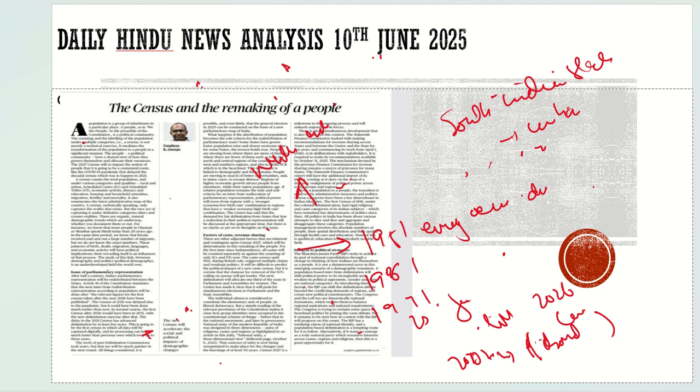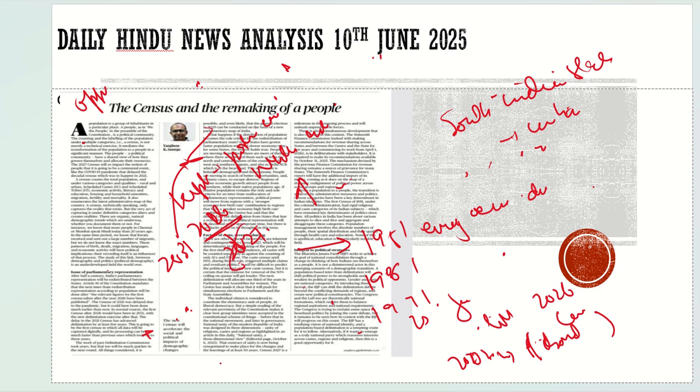So what is the allegation here? The opposition is saying that the government deliberately kept postponing the census, so that they would cross the limit of 2026. After 2026, when it would be conducted, usually if it was conducted in 2021, another census would have been conducted in 2031. But as they postponed the census till 2026, now after 2026 it would be conducted in 2027.